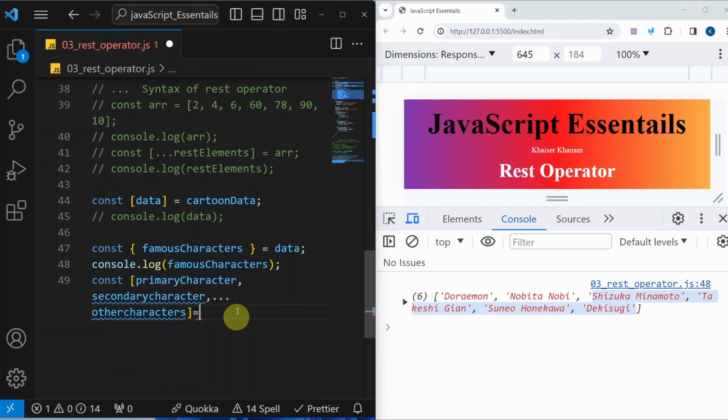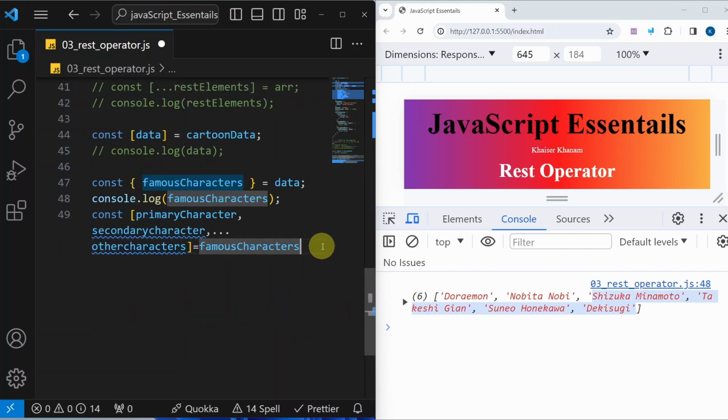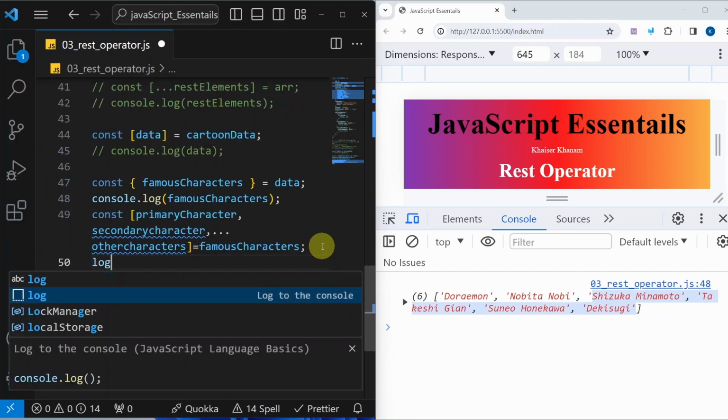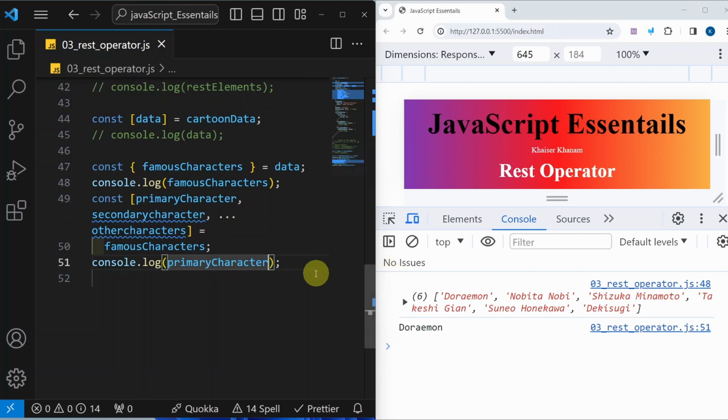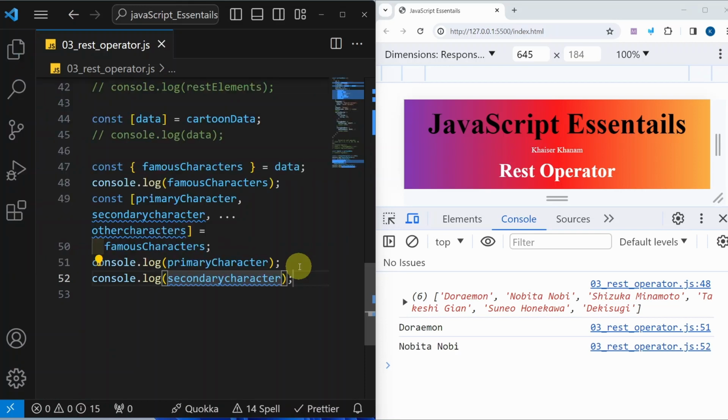And this will be equal to my famous character. Now this is my array, so this entire thing will be equal to my famous character. Now I will display this one. First let me display primary character. Save this. I should be getting the result as Doraemon. Then next I want secondary character. Save this. I should be getting Nobita.